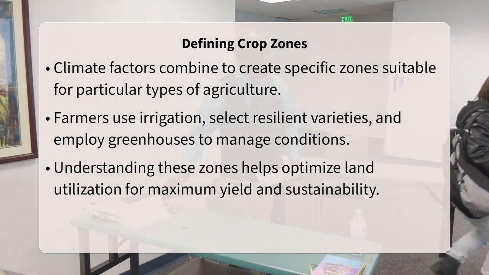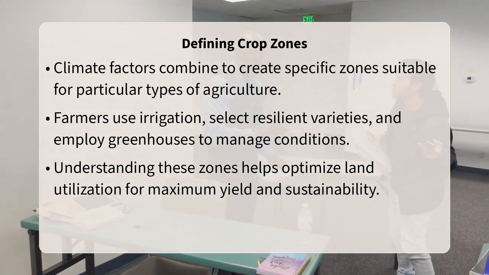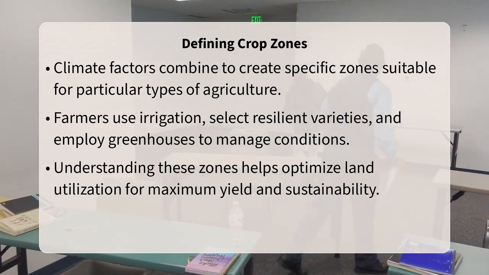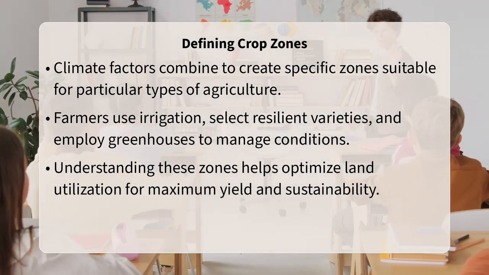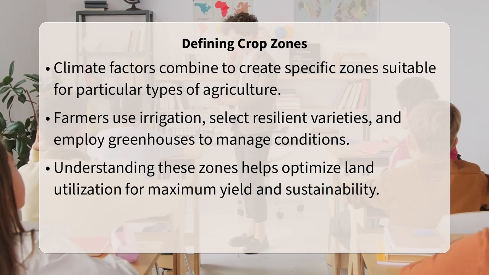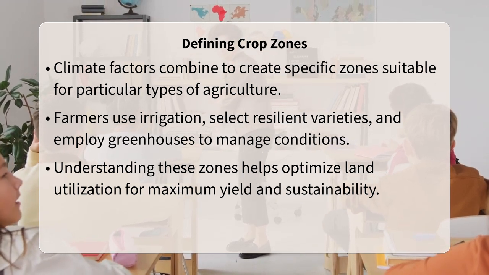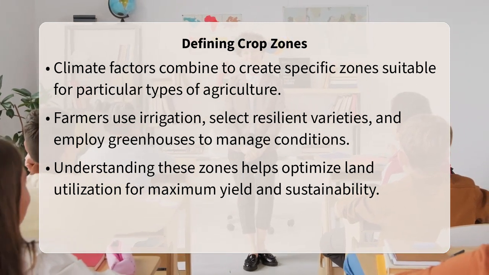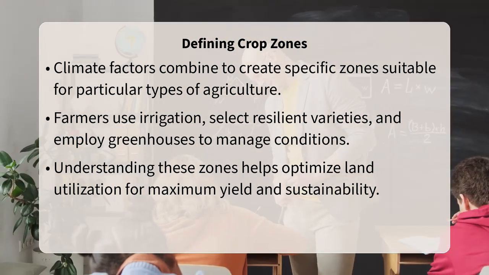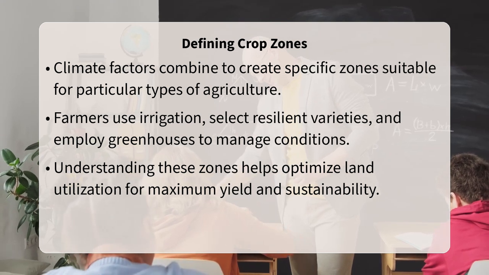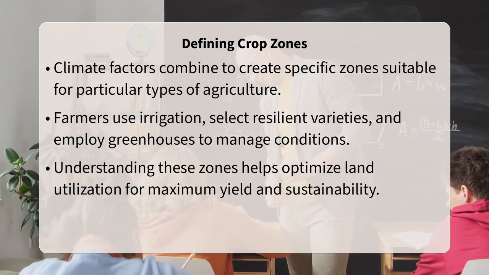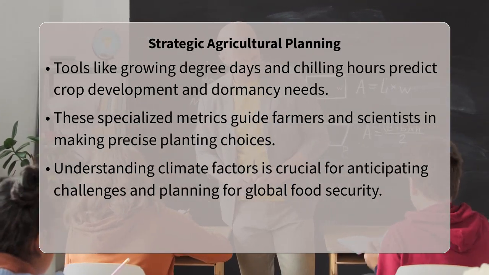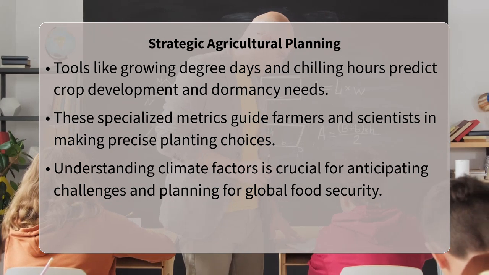These factors combine to create distinct agroclimatic zones, areas defined by their climate that are suitable for particular types of agriculture. Farmers adapt to these conditions through practices like irrigation in dry areas, selecting crop varieties bred for specific temperature tolerances, or using greenhouses to extend growing seasons in colder climates. Understanding these zones helps optimize land use for maximum yield and sustainability, guiding decisions on what to plant and when.